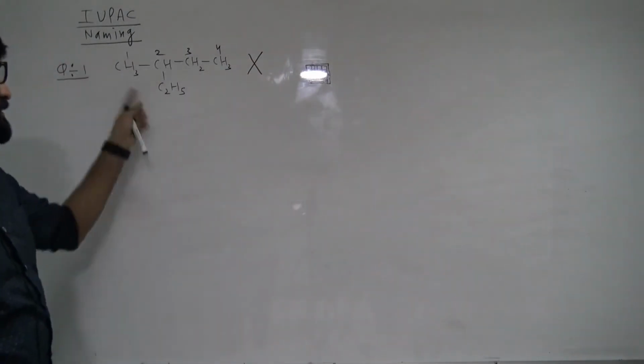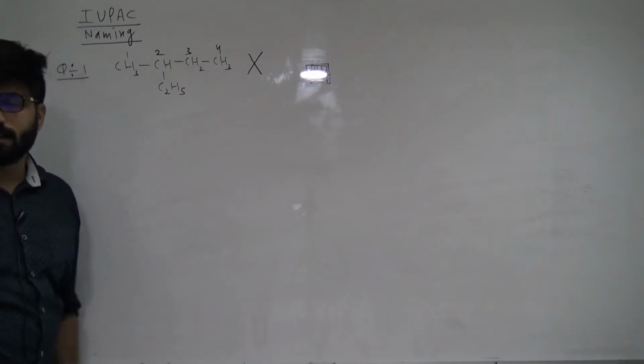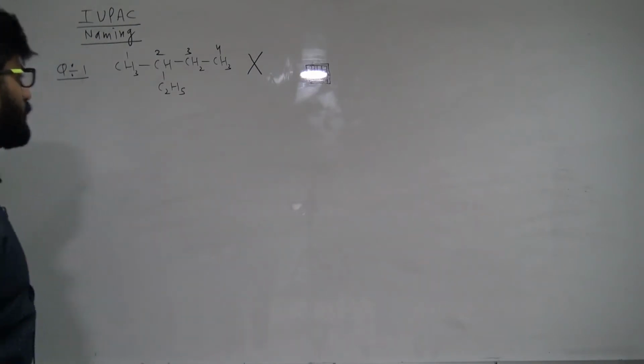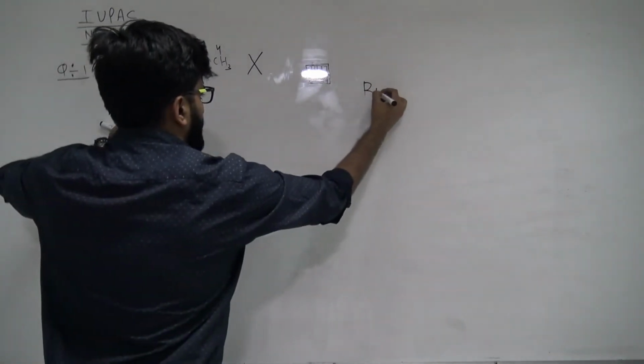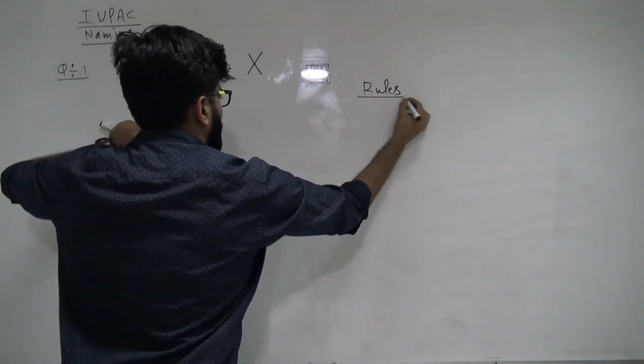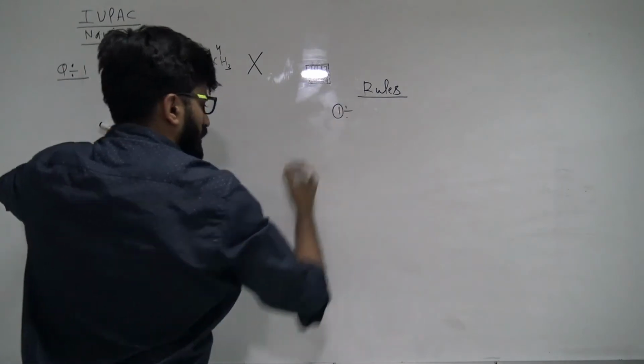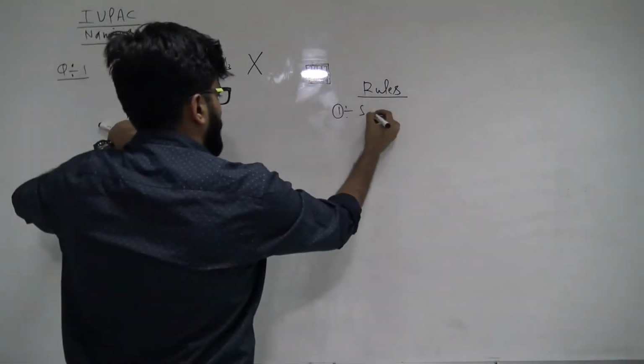You can't select the chain like this. So many students are like, sir, why? So guys, what are the rules? So even I will mention the rules also. So here, on this side, I'm mentioning the rules. Okay. So what is the first rule? First rule is select